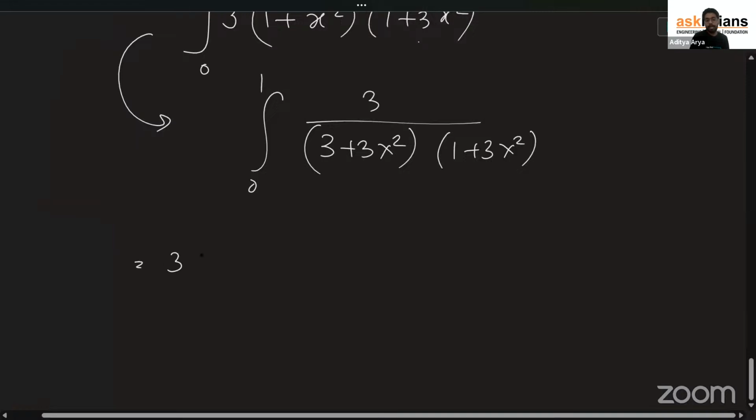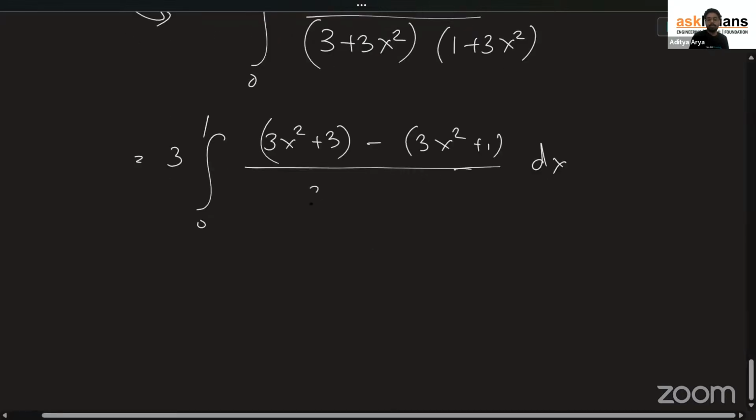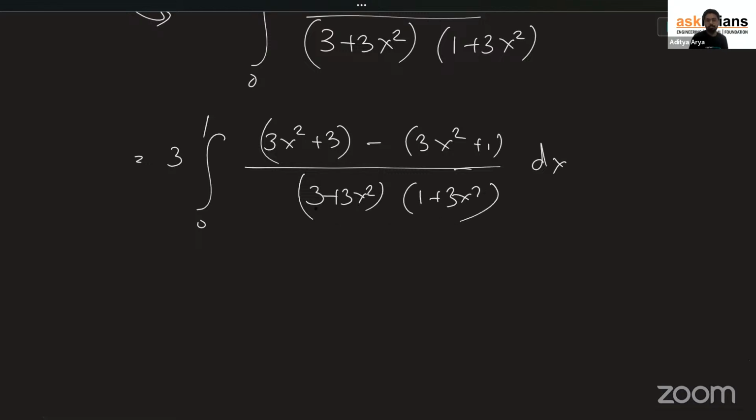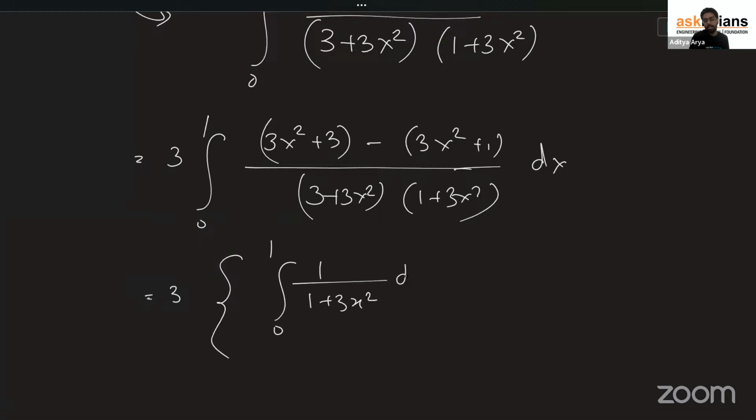So what I'm going to do, taking 3 outside, 0 to 1. And I can write this is 3x square plus 3 minus 3x. And we are done with this question. Okay. So 3 plus 3x square and 1 plus 3x square. Break it. If you break it, you will have 3 times 0 to 1, this will become 1 upon 1 plus 3x square dx, minus 0 to 1 of 1 upon 1 plus x square.